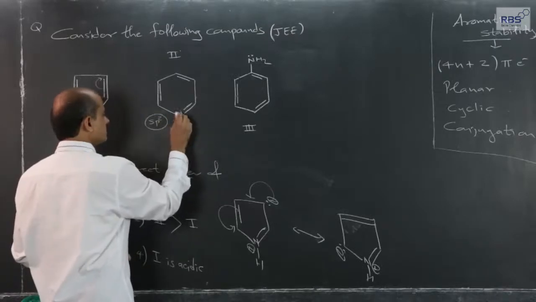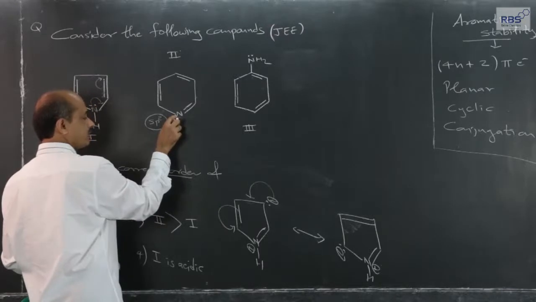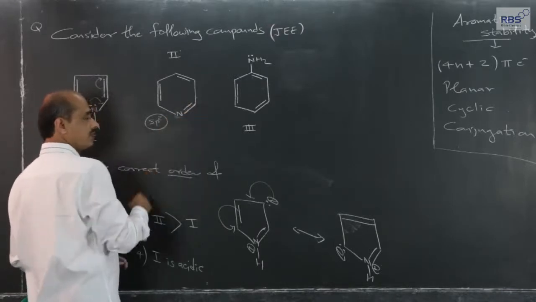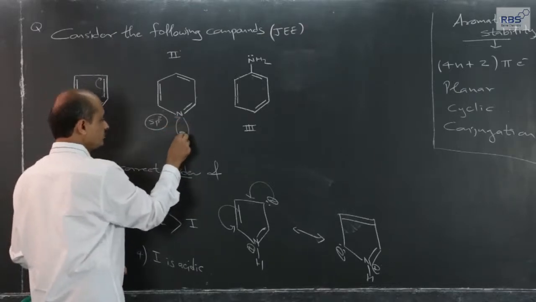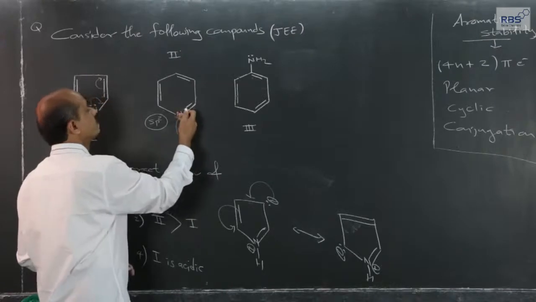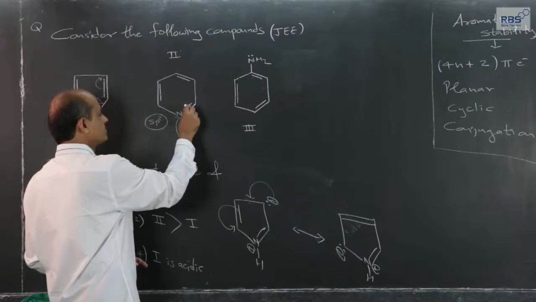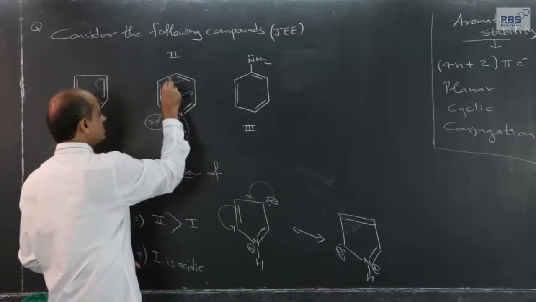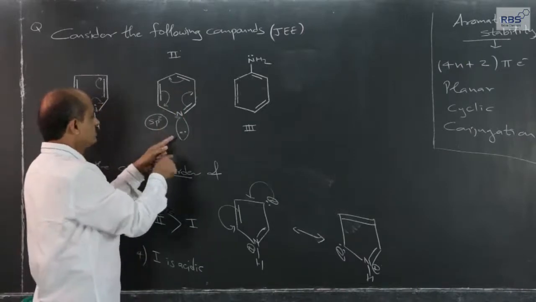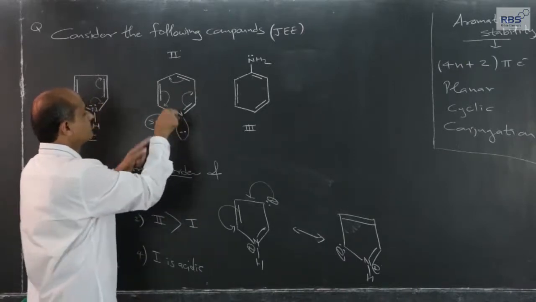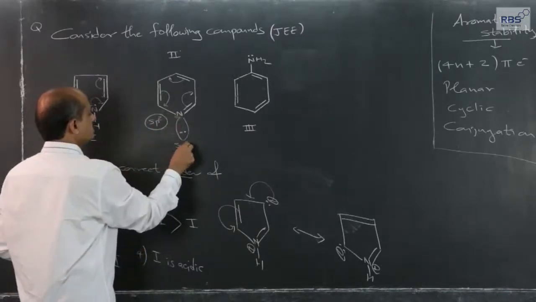So, if it is sp2 hybridized, this double bond is formed by pp parallel overlapping. Therefore, this bond is formed by an sp2 hybrid orbital of nitrogen, and this one by another sp2 hybrid orbital of nitrogen, and therefore the lone pair will be accommodated in the third sp2, and that third sp2 will be outside the ring. Here there can be conjugation, this pi can get shared here, this can get shared here, and then this can be shared here. There are two resonating forms, but the lone pair which is present on nitrogen in pyridine is outside the ring in the sp2 hybrid orbital.